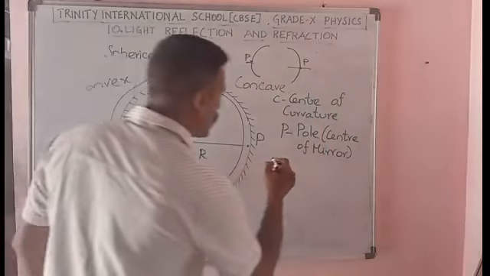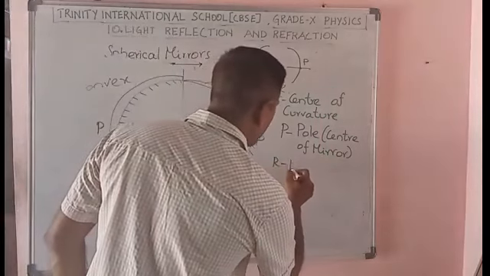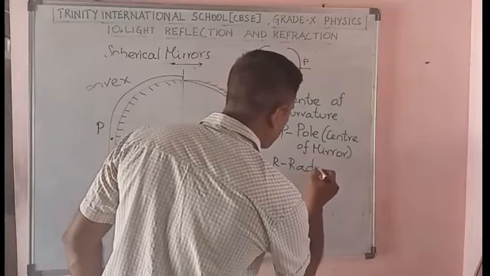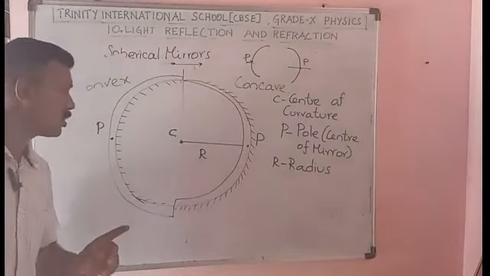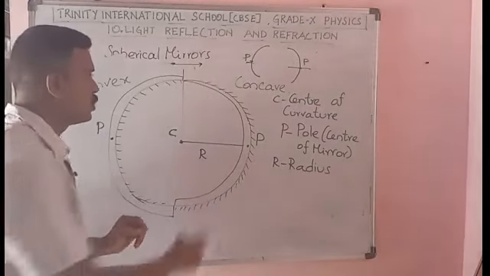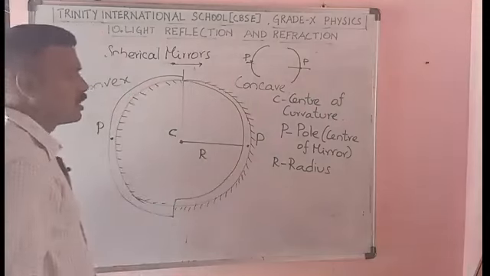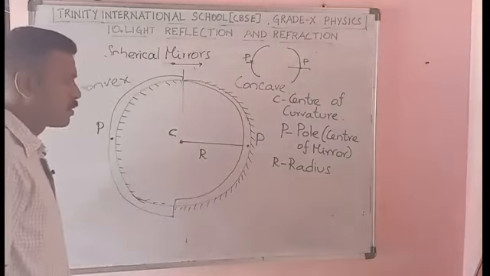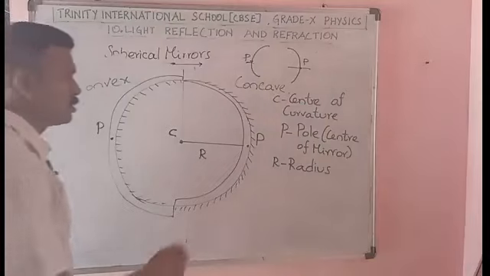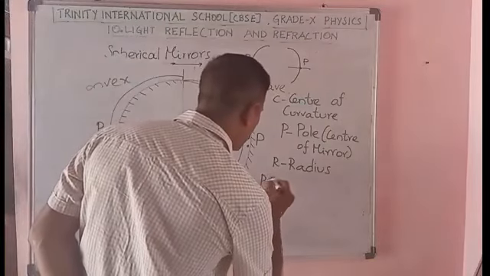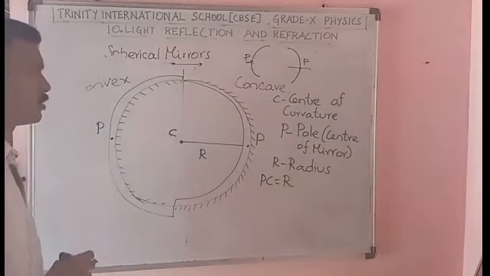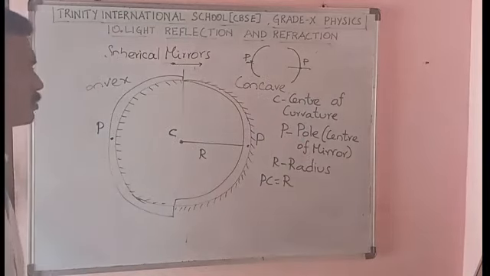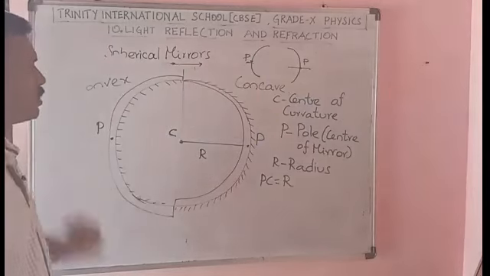R is the radius. Radius of curvature. R is the radius of curvature. So in the entire curve kume enadhu radius da R. Clear? R is the radius of curvature. So PC is equal to R. You can write PC equal to R. So this is a basic study of this mirror.